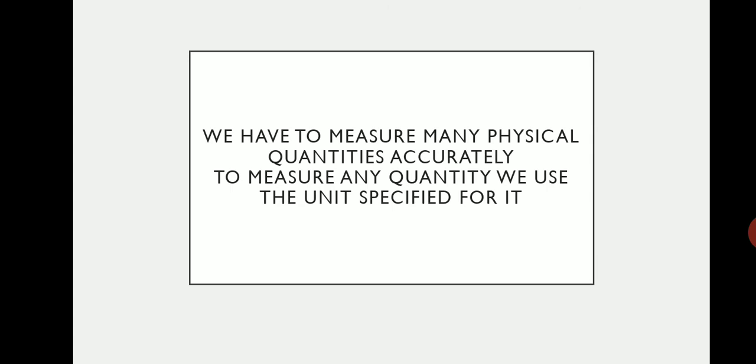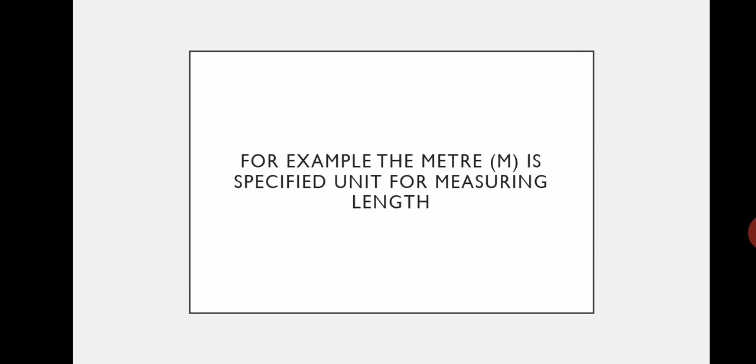We have to measure many physical quantities accurately. To measure any quantity, we use the unit specified for it. For example, the meter is the specified unit for measuring length, isn't it? A certain distance has been accepted as the standard for 1.0 meter. Why is there a need for such a standard unit?